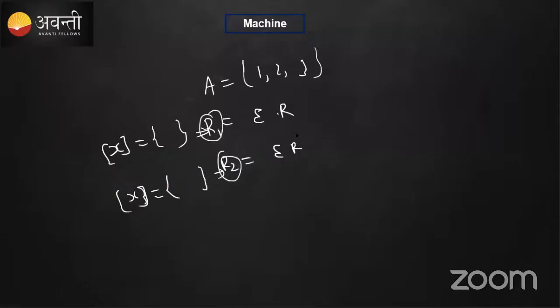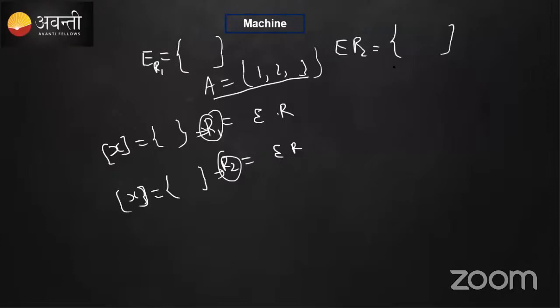Is it clear? That's the doubt I actually got. To explain, for any set A, the equivalence relation can be many. This is also an equivalence relation, and if you define some other equivalence relation, we can get many.